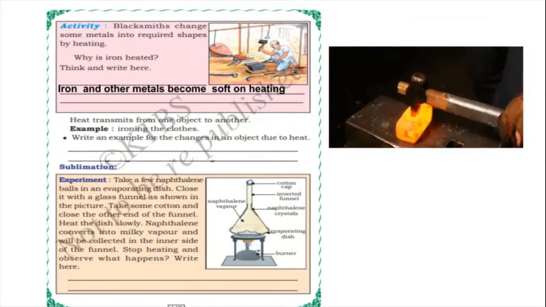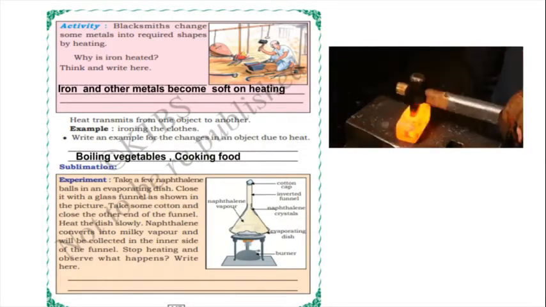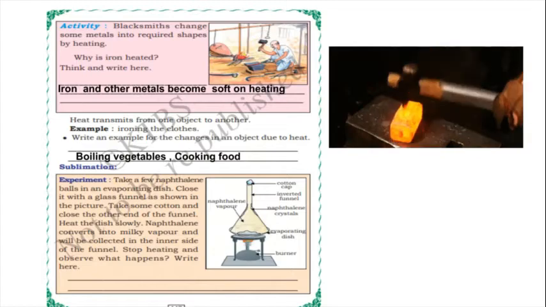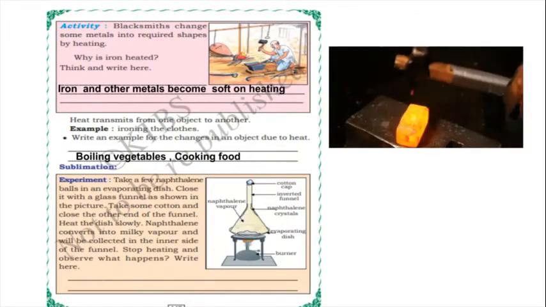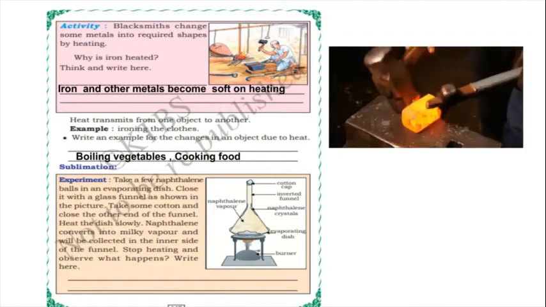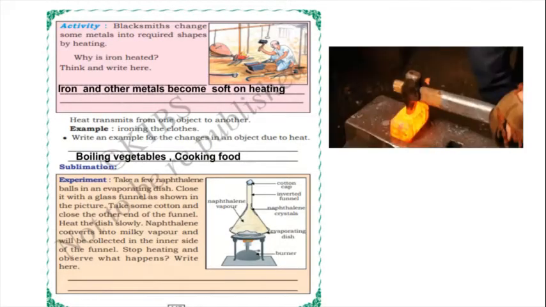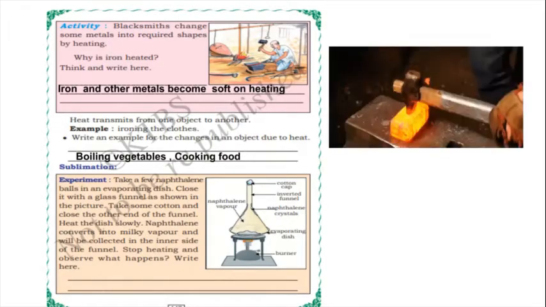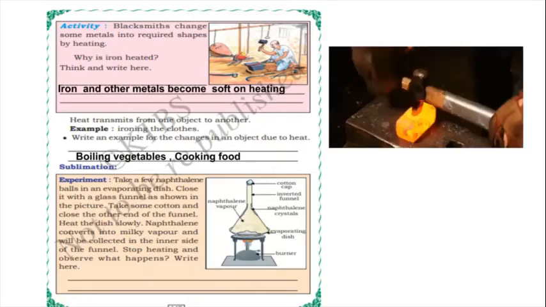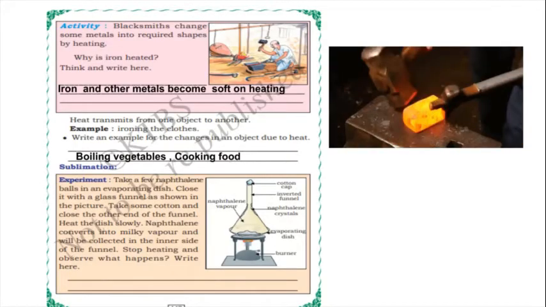And here, write an example for the changes in an object due to heat. Boiling vegetables: raw vegetables, after giving heat, will change, they will become boiled vegetables. And cooking food also, for example rice. Before, it was grains, and after cooking it will become soft, isn't it?